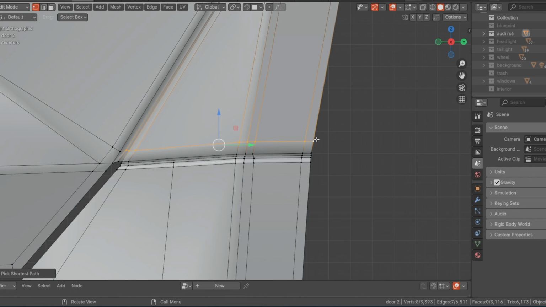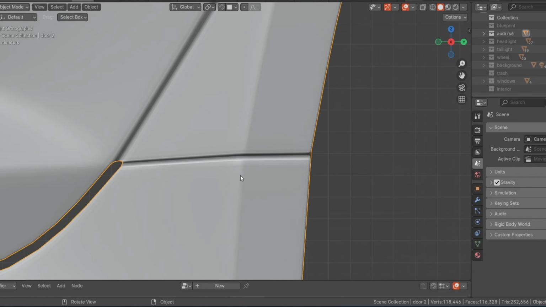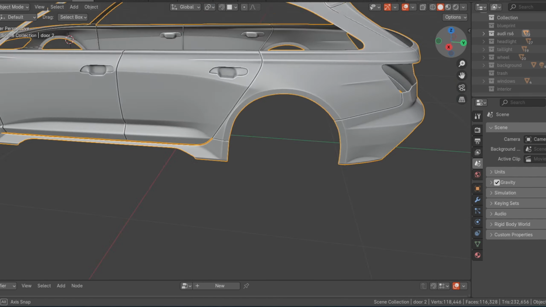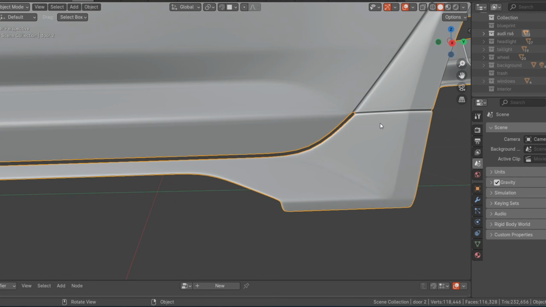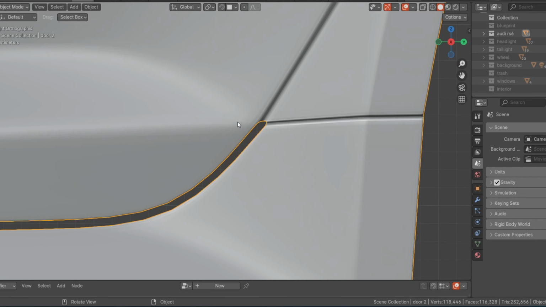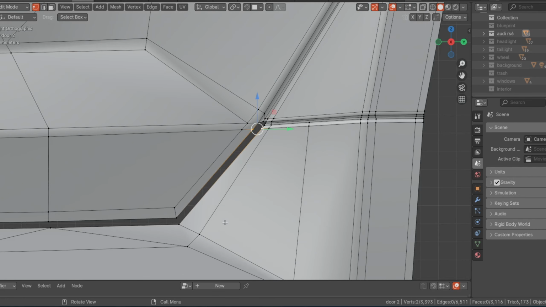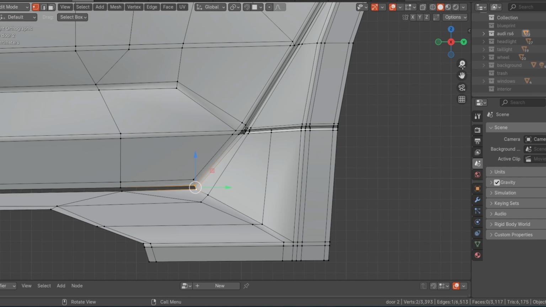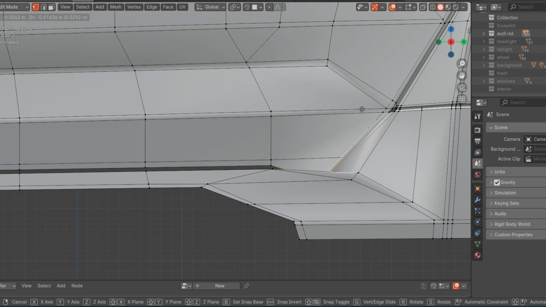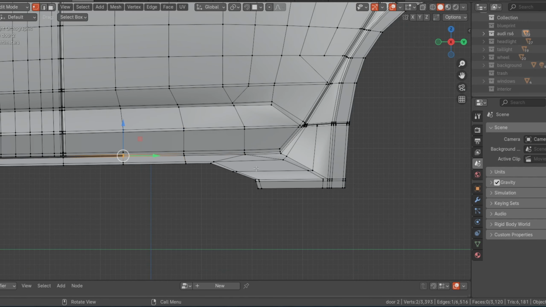Also select all of this, double G, E, F to move it closer to this end right here like that. So we have that part done. So let's deal with this one. Select all of this, press F to fill, F to fill, also F to fill, F to fill.